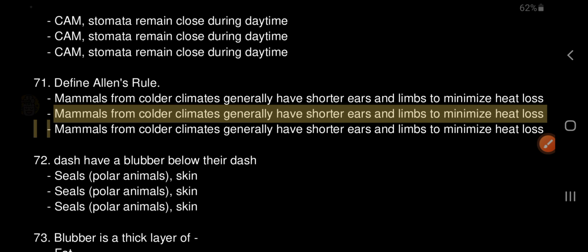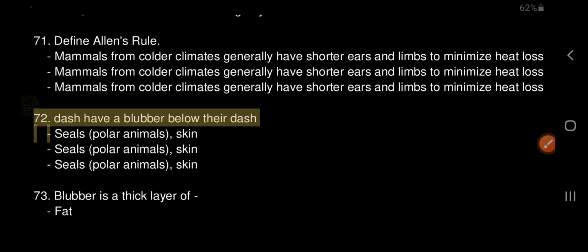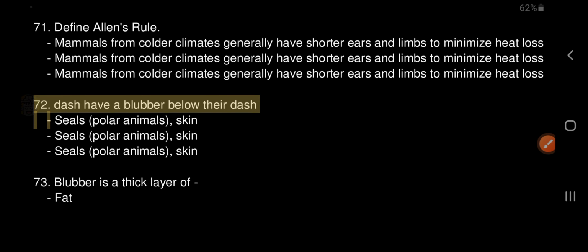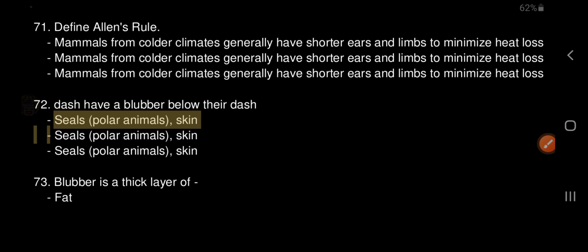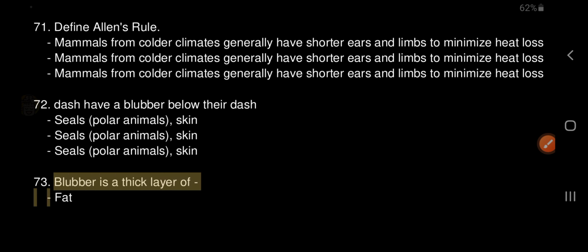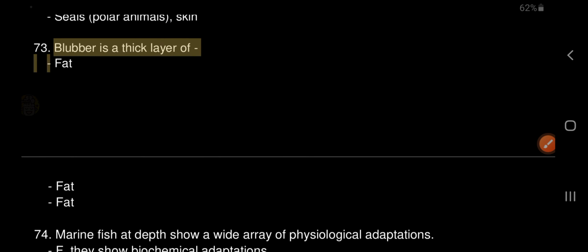72. Dash have a blubber below their dash. Seals, polar animals, skin. 73. Blubber is a thick layer of fat.